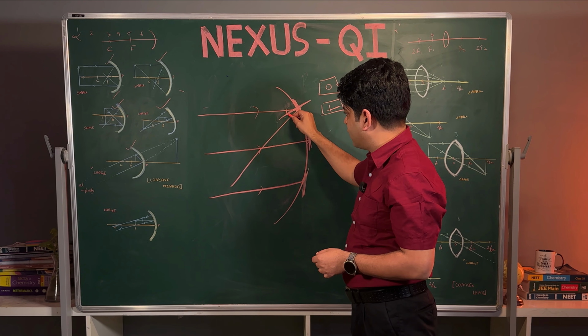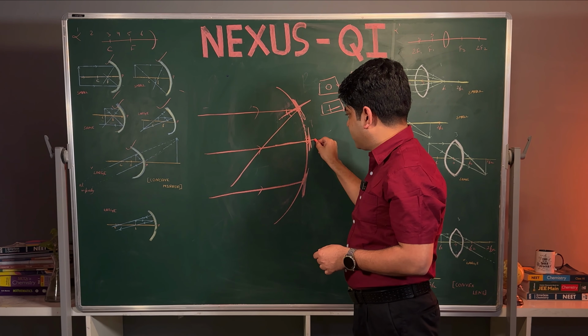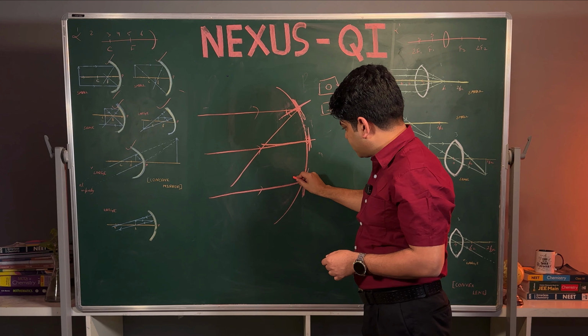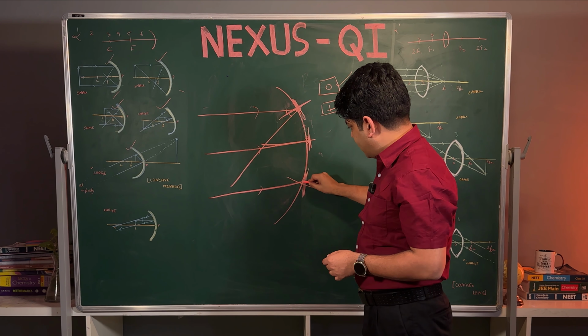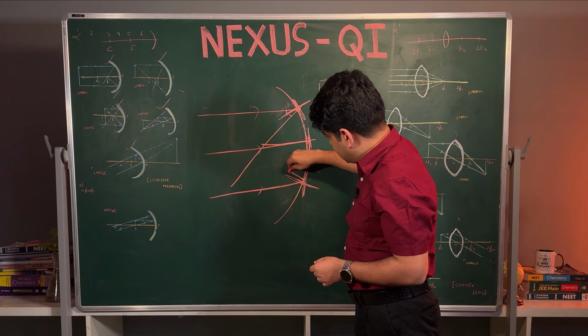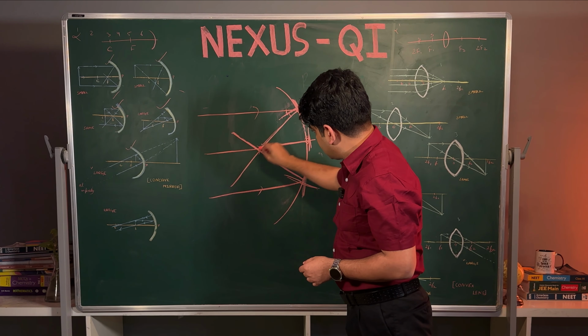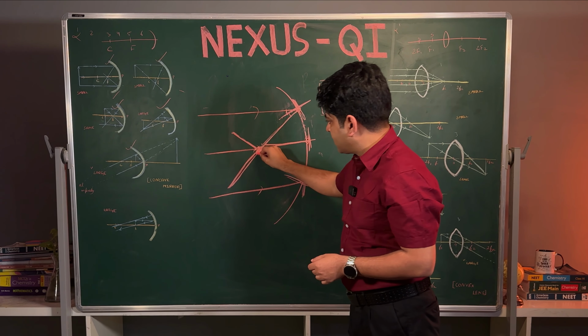This angle should be equal to this angle. Here both will come at the same point. Here also you have to make a 90 degree, and after making the 90 degree we have seen all 3 rays are meeting at this point.